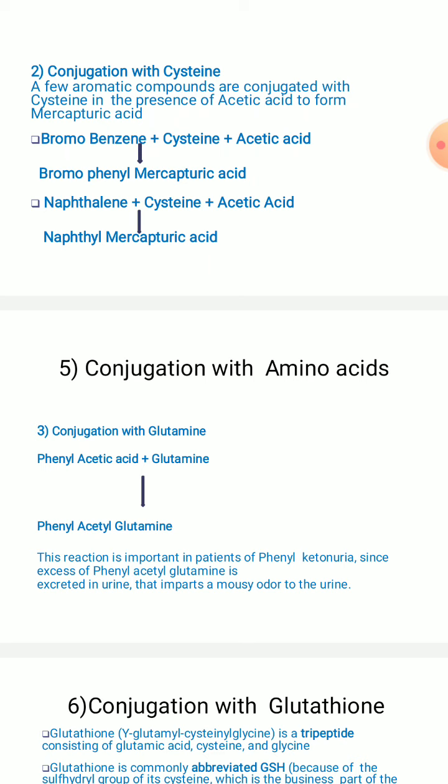You might remember that mousy odor of the urine is because of the presence of this phenylacetyl glutamine excreted due to the enzyme deficiency. In those patients you can come across this reaction, where conjugation with glutamine happens and leads to excess excretion of phenylacetyl glutamine in the urine.